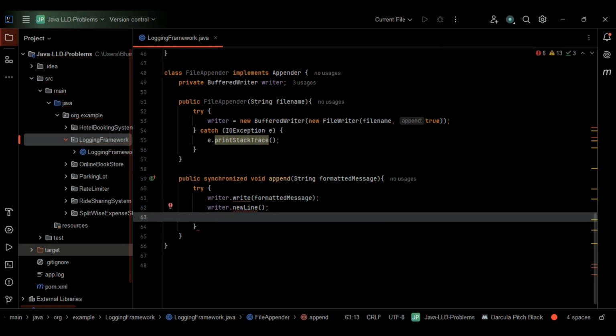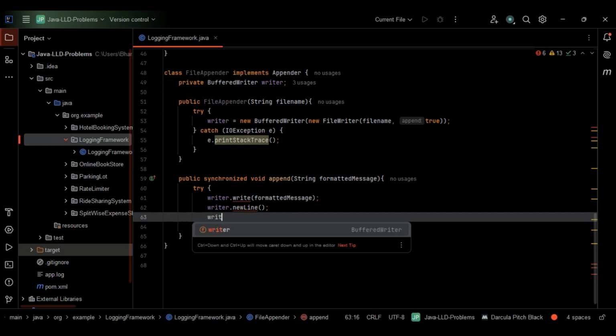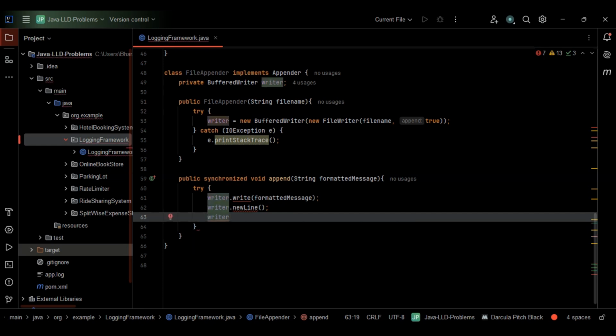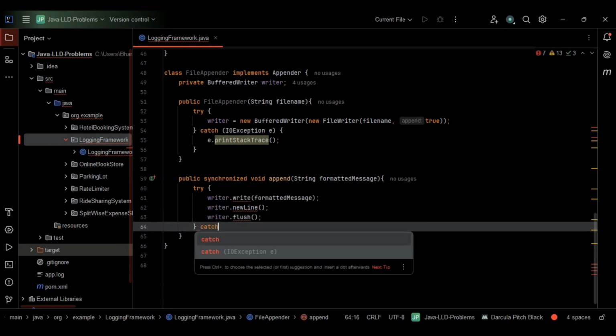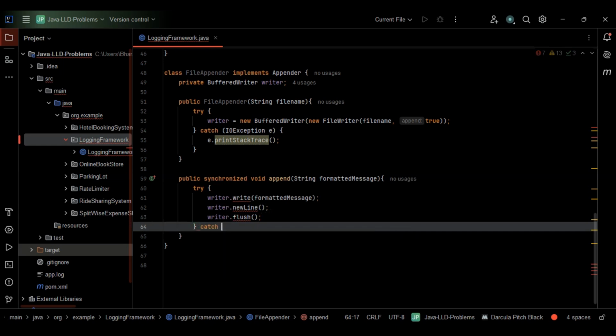The next thing is, let's flush, just to ensure that it's written immediately, right? So I'll make use of writer dot flush here. This is fine. This is it for within the try. Basically, catch.